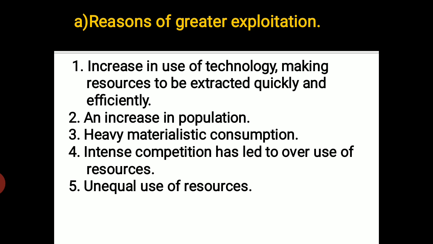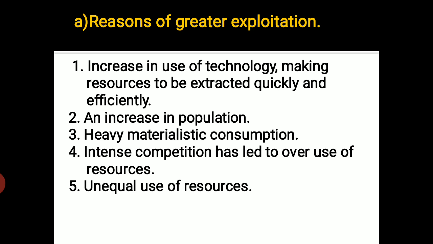Deforestation comes fast, meaning the number of trees being cut is very fast. Because of that, the forest reduces to a greater extent. So this is just an example to say that this is the reason why there is greater exploitation, because we use technologies. Technology makes our work quick and easy. So we make more use of technology, and that leads to the exploitation of resources,